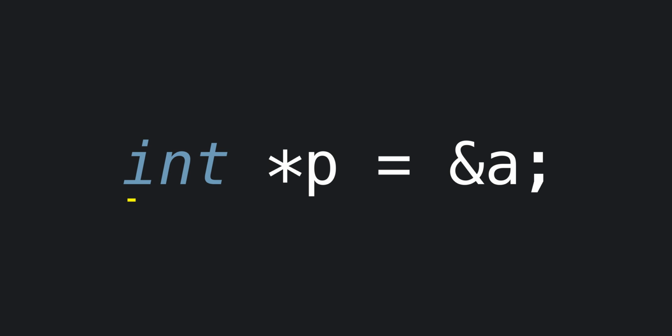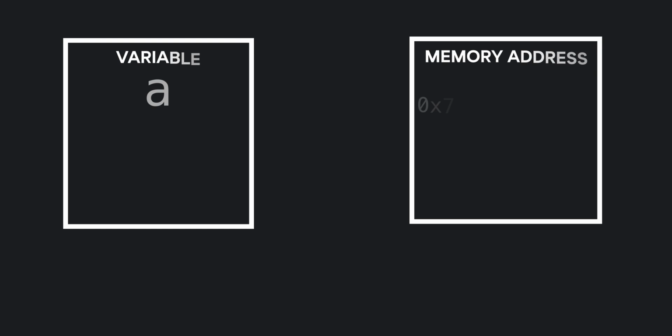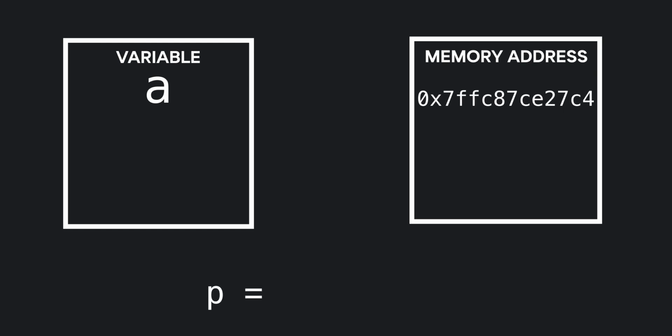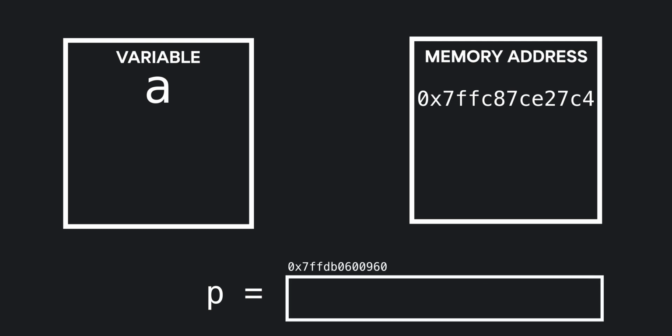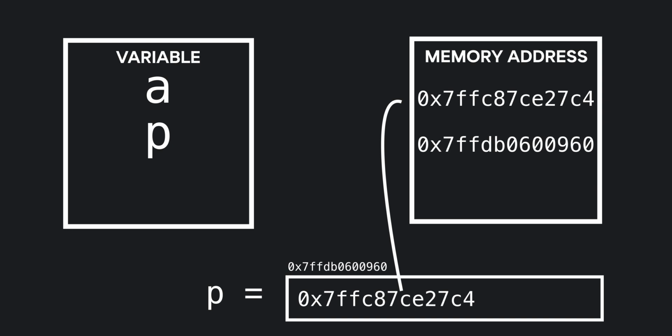And to define a pointer, you need to define the type of the variable it is pointing to and then the name of the actual pointer. For the sake of simplicity, you can read this from right to left as: p is a pointer to an integer, and it will store the memory address of variable A. Let's go back to the symbol table now. Since p is also a variable with its own memory, we need to store it in the symbol table. The only difference is that p stores memory locations instead of int, char, float or double.